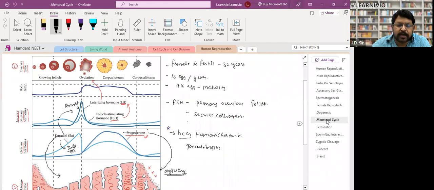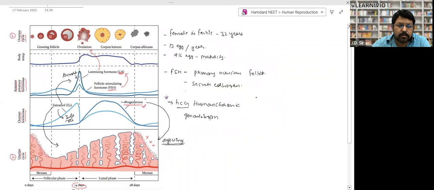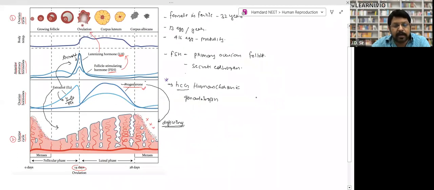Come to the menstrual cycle. It is also important. What you need to remember, I'll tell you. Look, when the menstrual cycle goes on, changes take place at two places. During the menstrual cycle, the physiological changes take place first in the uterus and second in the ovary, right? Both of these have been shown over here.